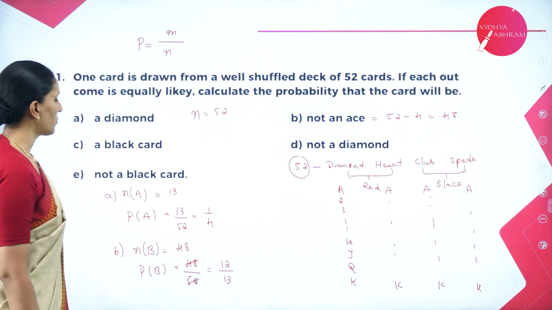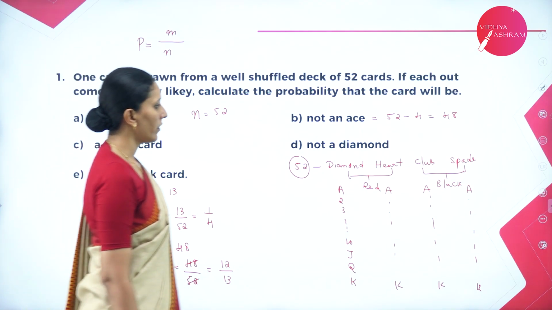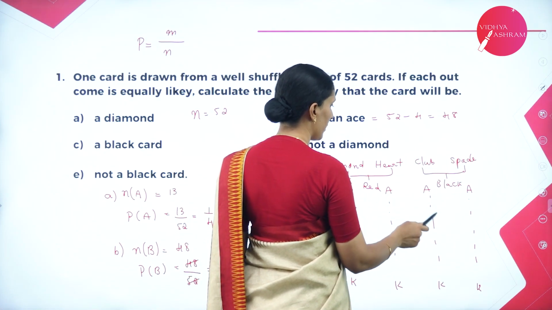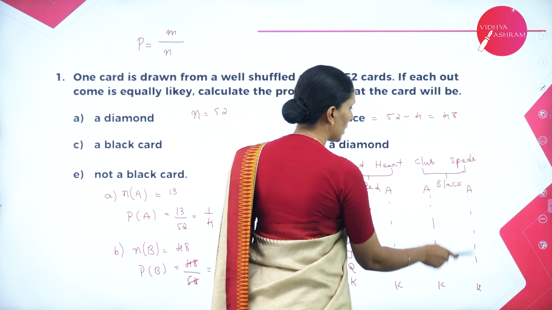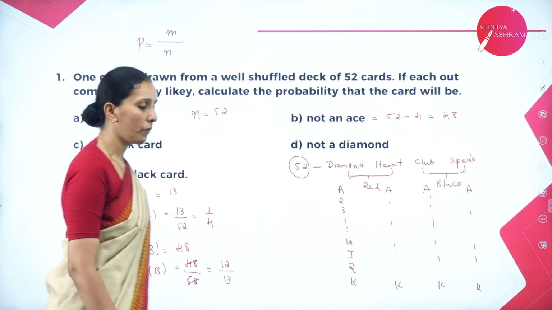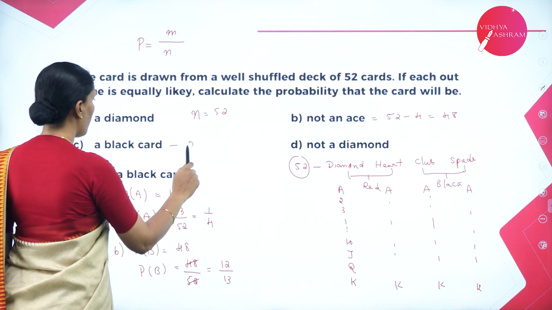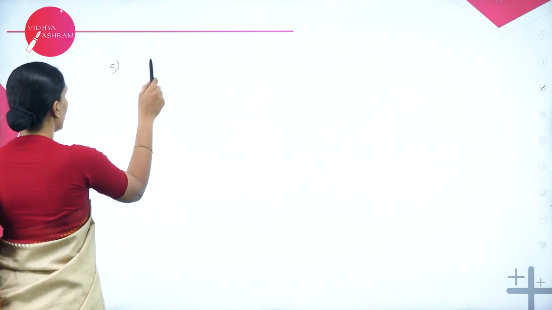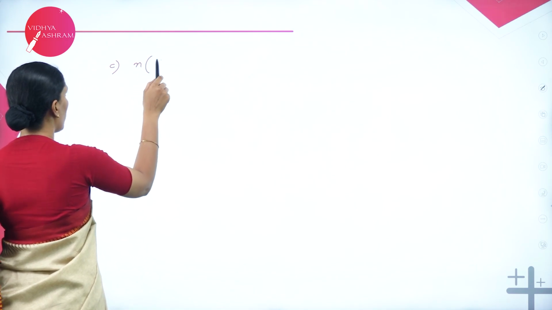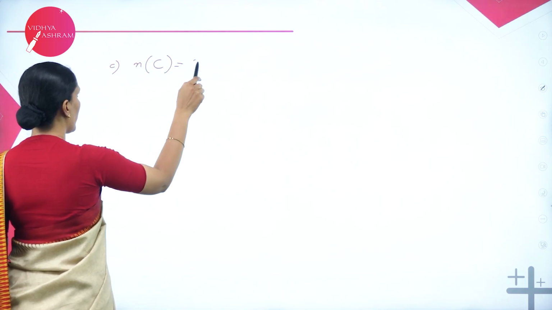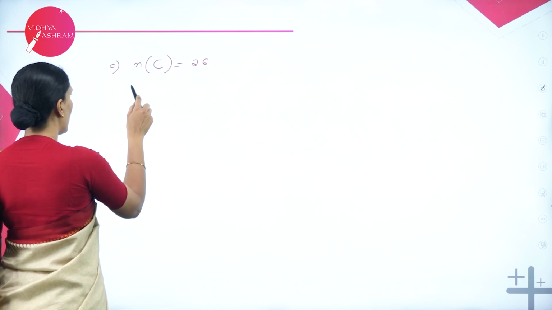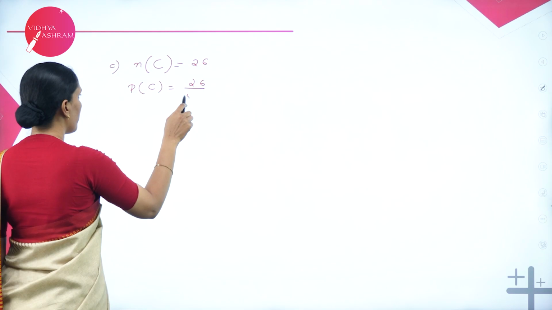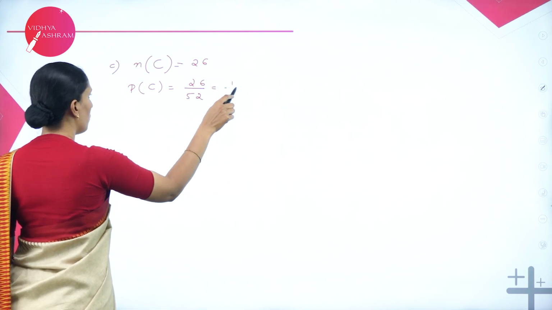Next one, black cards. So see here, we have black cards which are club as well as spade. So 13 clubs, 13 spades, which is equal to 26. So therefore here we have 26 black cards, and hence if I consider the event as C, the number of cards in C is 26. So that means we have 26 black cards. So the probability of C will be equal to 26 by 52, which is equal to 1 by 2.